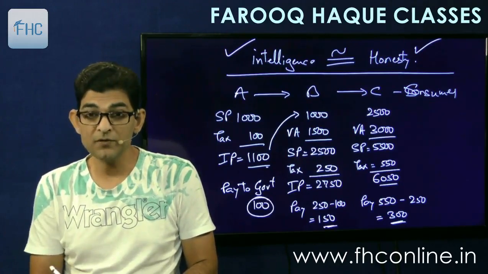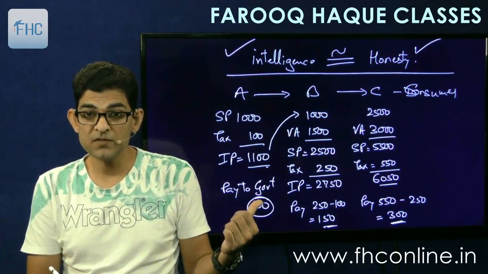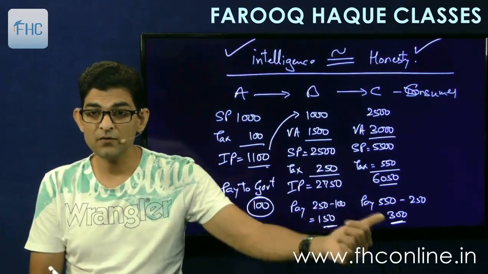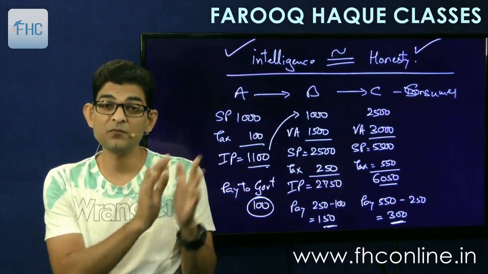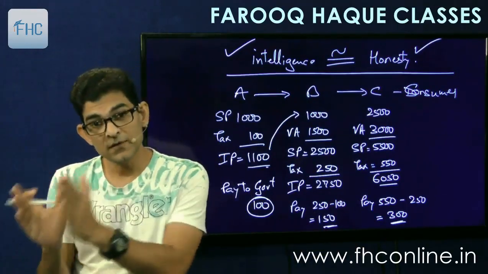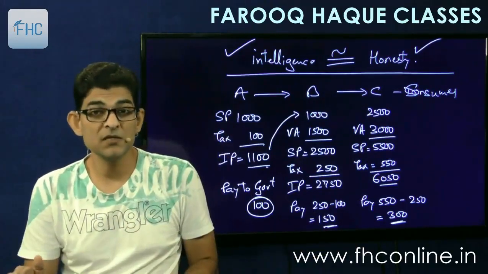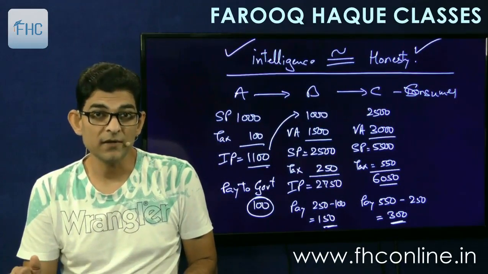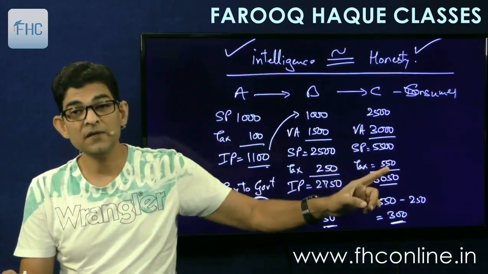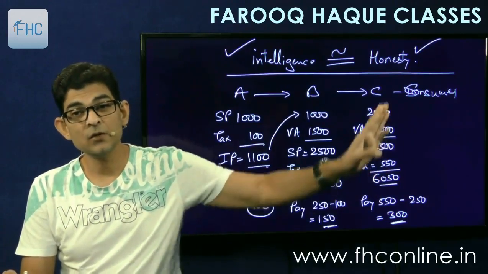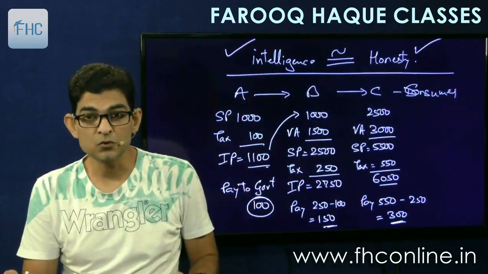Ultimately, how much does the government recover? Government recovers 100 from this stage, 150 at this stage, and 300 at this stage. So the government is recovering a total of 550 only, but in small amounts from each supplier in the chain. So the total collection by the government comes to 550, which is the ultimate tax imposed by C and passed on to the consumer.